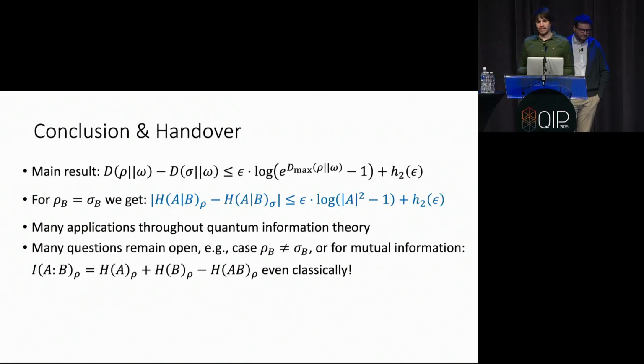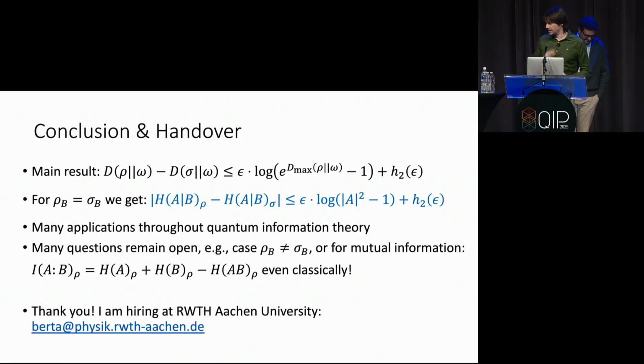Now, of course, there are many open questions. For example, we would like to have this relation also for rho AB, rho B not equal to sigma B. Or maybe even more generally, we would like to do this for the mutual information and not only for the conditional entropy. Good. But with that, I conclude here. And Bjarne, please. Thank you very much, Mario.